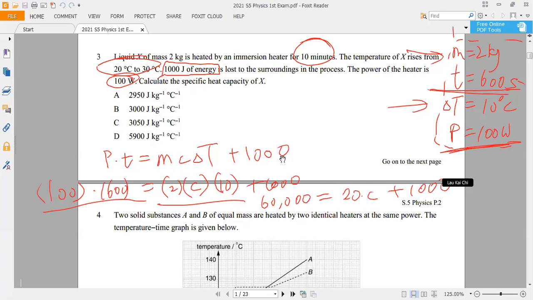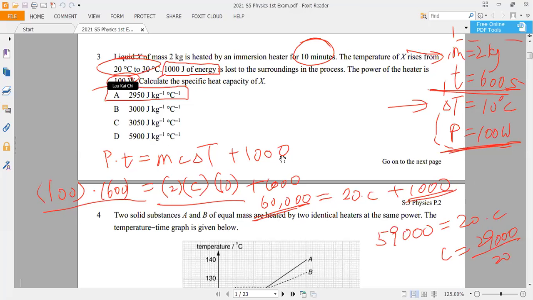So it's just like easy math, right? You use this value minus this value and put it on the left hand side, it becomes 59000. This is the energy actually being absorbed by the liquid X. And on the right hand side, 20 times C. So you may get this 59000 divided by 20. So that's why you pick the answer A.